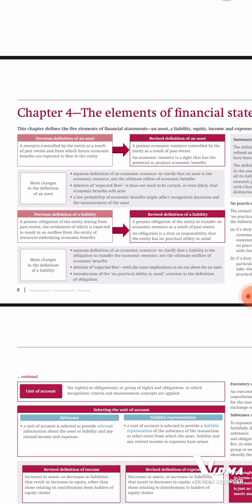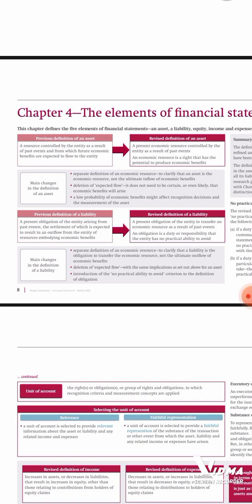In case it has rights and obligations over it, that means it is an asset to them. Then look at whether that car has the potential to produce economic benefits, and whether those economic benefits are going to flow towards the entity. That's an asset to them. And then does the entity have control over the asset? That then becomes an asset to them.